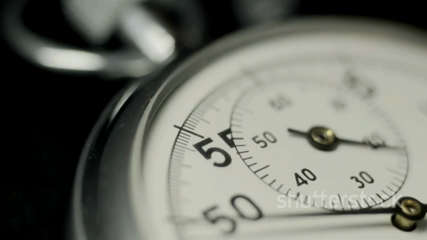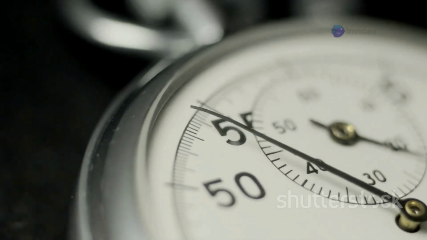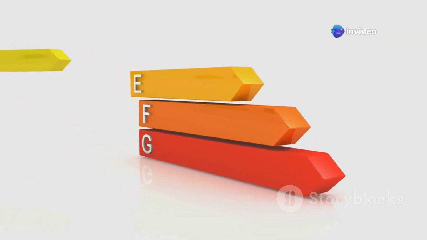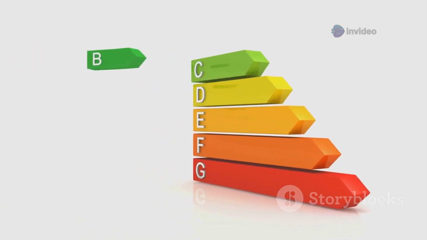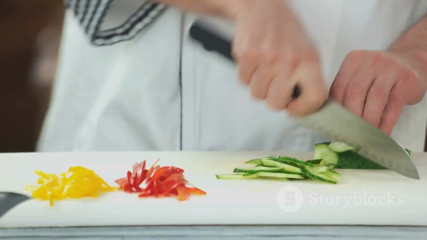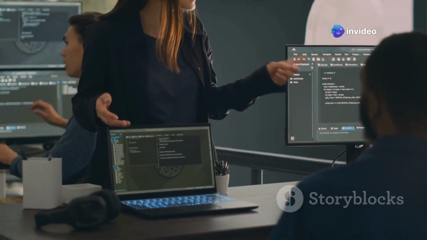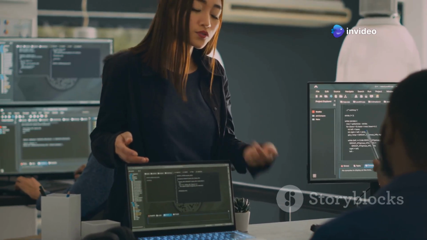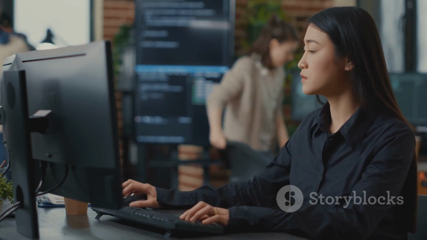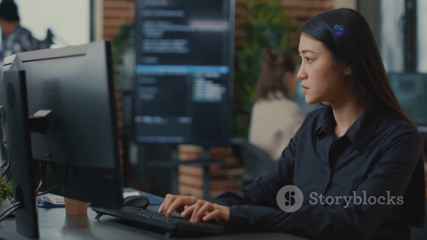It's the study of how much time, memory, or other resources an algorithm needs to solve a problem. Think of it as the efficiency rating of your favorite appliance. But instead of energy consumption, we're measuring how well an algorithm uses computational resources. Just as a chef carefully selects ingredients for a recipe, computer scientists use complexity analysis to choose the right algorithms for the job. By understanding complexity, we can write programs that are not only correct but also elegant, efficient, and capable of tackling the universe's greatest challenges.